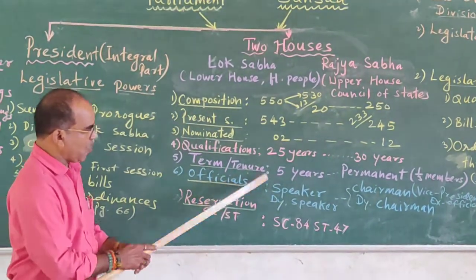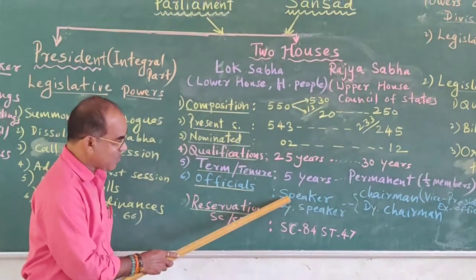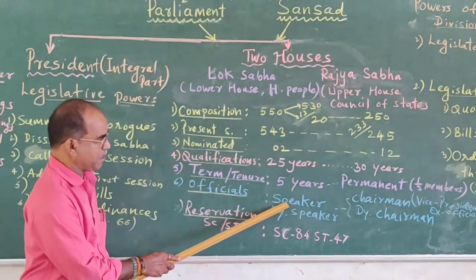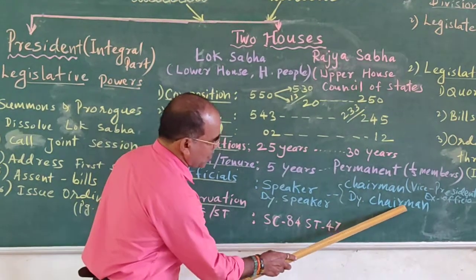Then the officials of Lok Sabha are called the Speaker and Deputy Speaker. In the absence of the Speaker, the Deputy Speaker enjoys the position of Speaker. Here the officials of the Rajya Sabha are called the Chairman and Deputy Chairman.